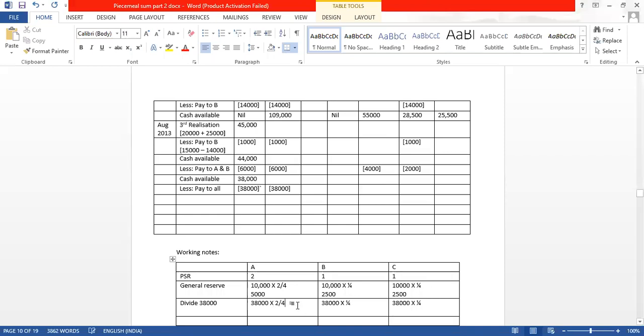So how much are we getting? 38,000 into 2 divided by 4, how much are we getting? 19,000. And then 38,000 into 1 divided by 4, 9,500.